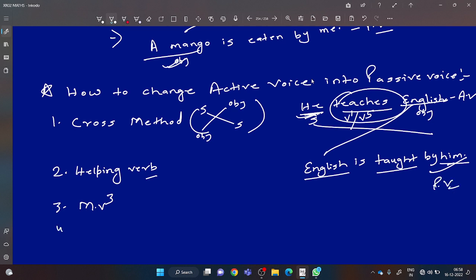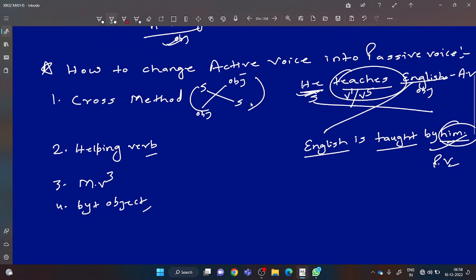Okay, so the fourth one is by plus object is given, which you have already given by plus object. So these are the basic rules on which you can change active voice into passive voice. Okay, if you want to write down, you can pause this video and write down. Now please, you can also give the heading tense wise.